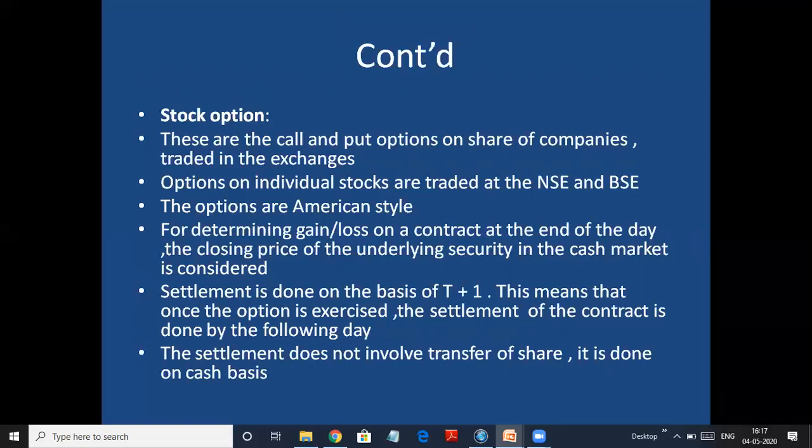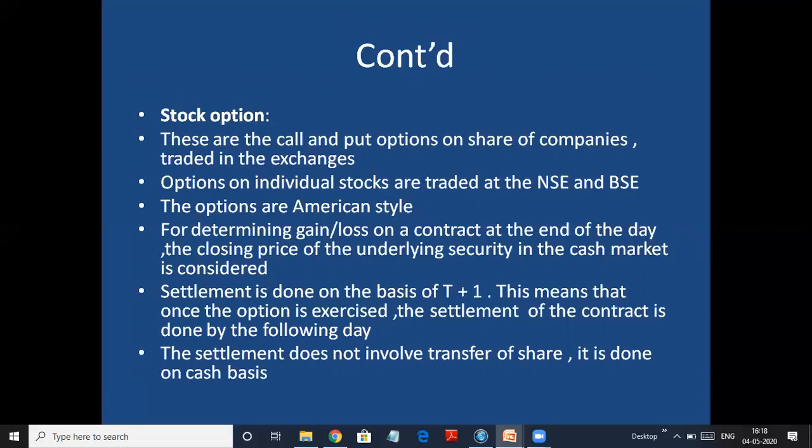Settlement is done on a T+1 basis. So if I have decided to sell Infosys shares today and we exercise the option, I need not give it immediately. I can settle it in T+1 days. That means the day when the transaction has happened plus one more day. So I get 2 days time. T is the transaction day plus 1 day. So it is done by the following day. That means the next day.